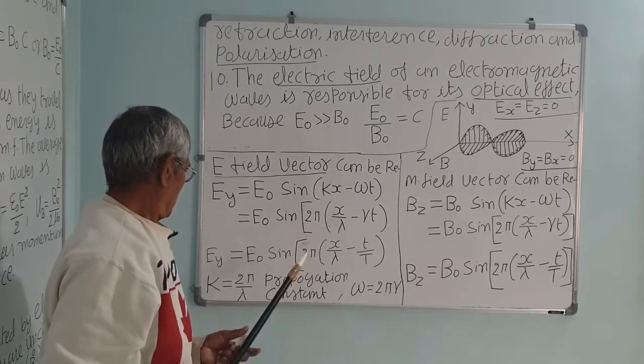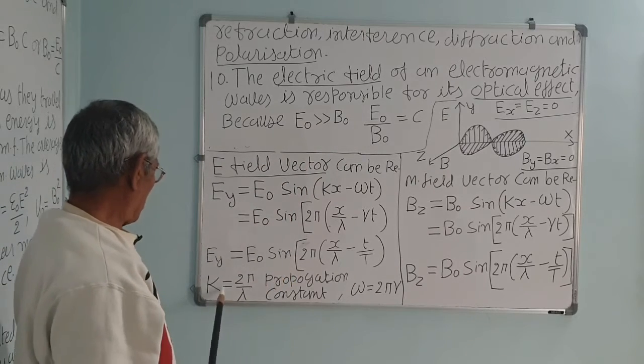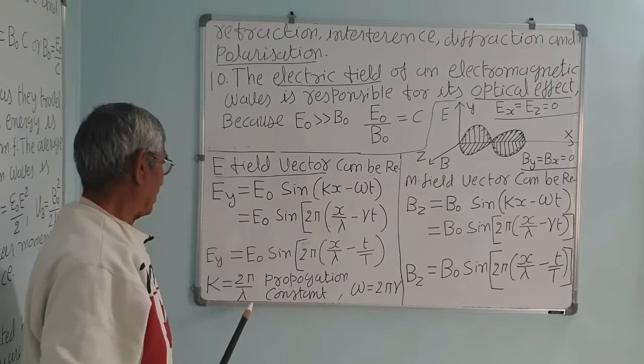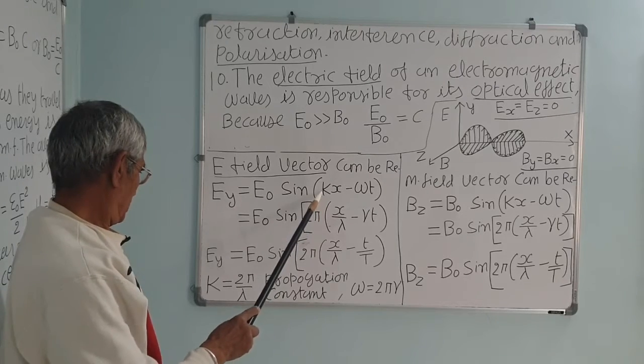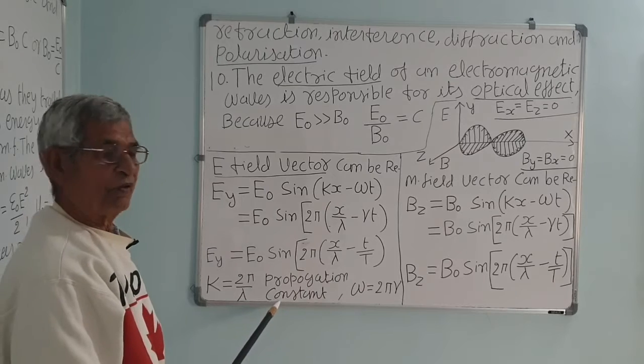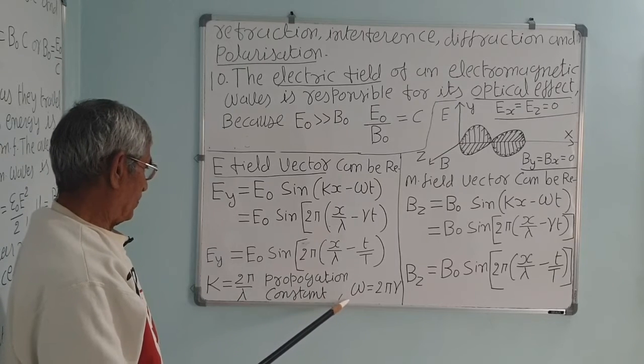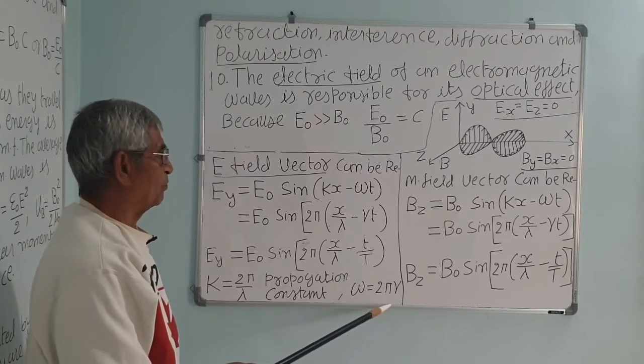Correct. And k is equal to 2 pi upon lambda. k is the propagation constant. You have studied in 11, and omega is equal to 2 pi upon T, that is 2 pi nu.